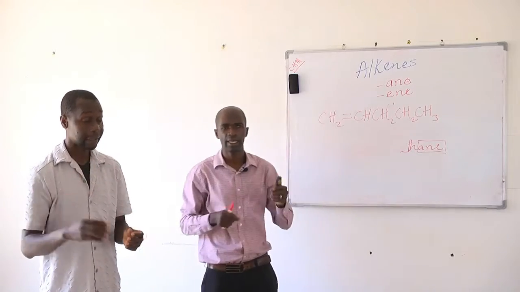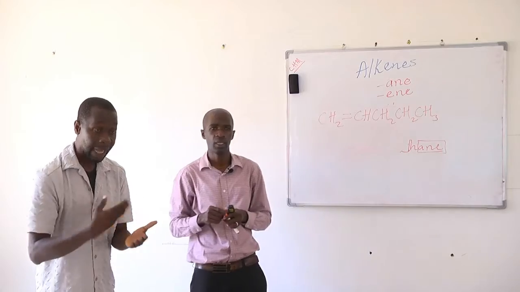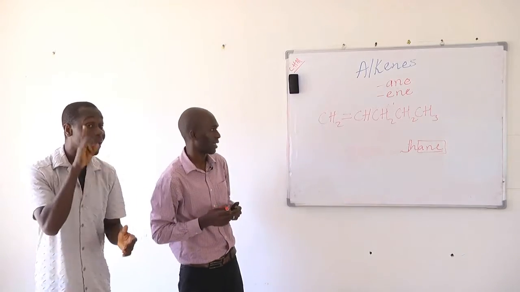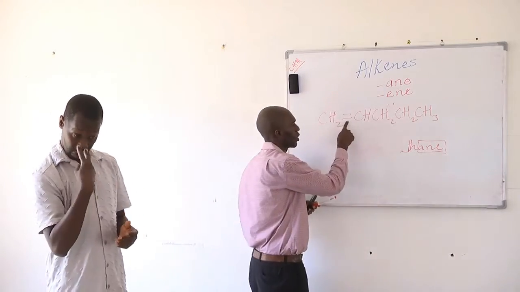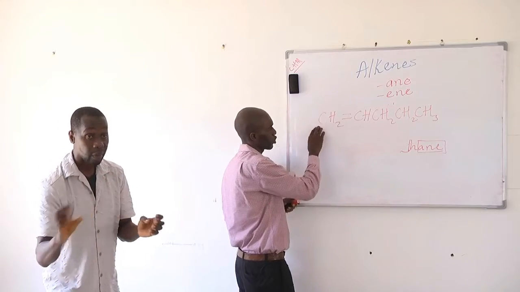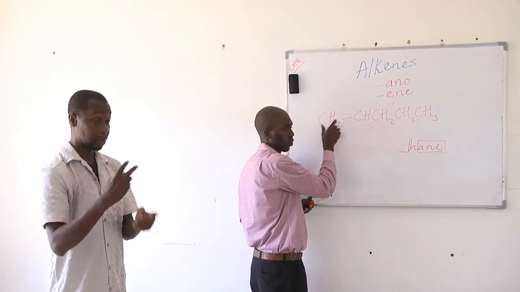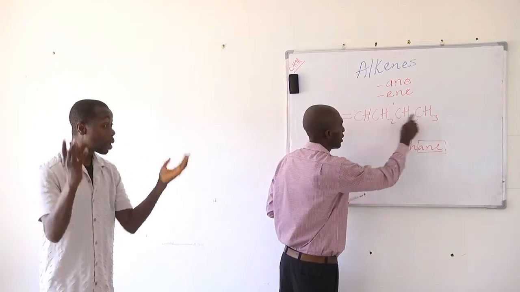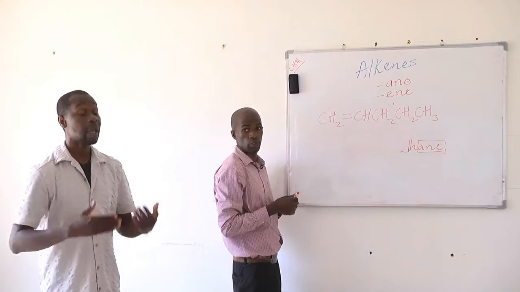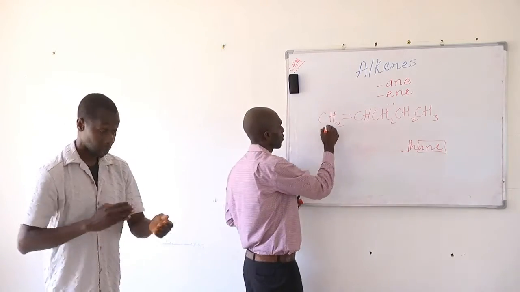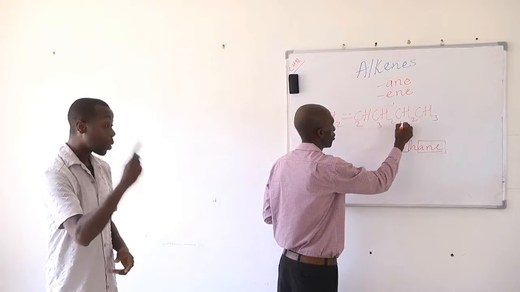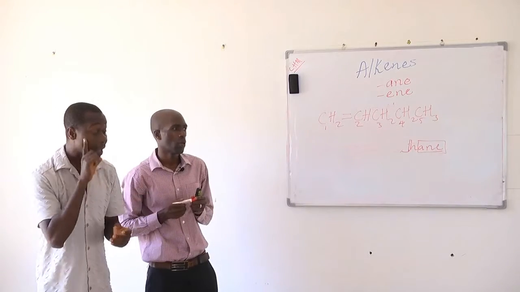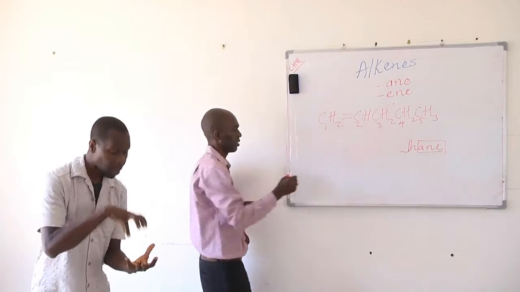Like we mentioned earlier, the longest continuous chain that includes the double bond forms the parent name of the alkene. So if you look at this double bond here, it is in between these 2 carbons. But then the continuous chain is more than 2 carbons. So the continuous chain is made up of 1, 2, 3, 4, 5 carbons. And then the parent name or the root name for 5 is pent.